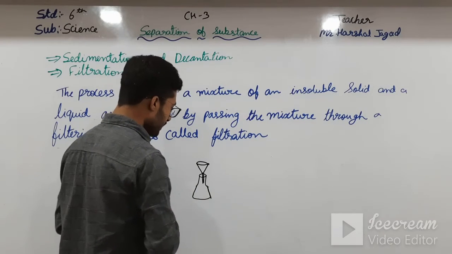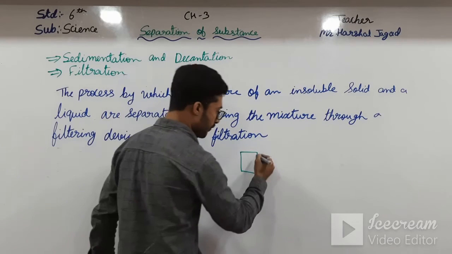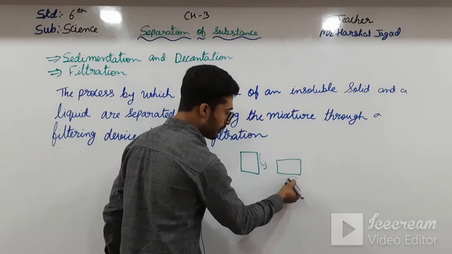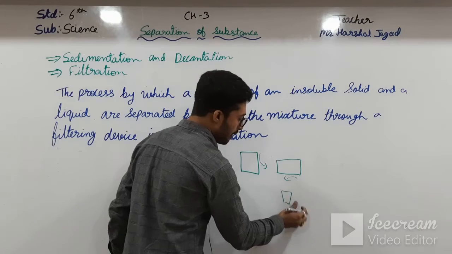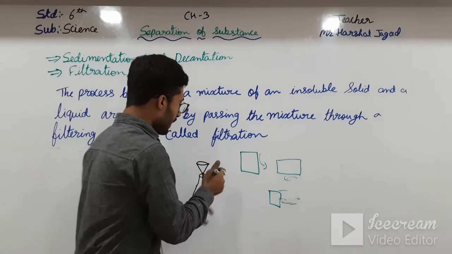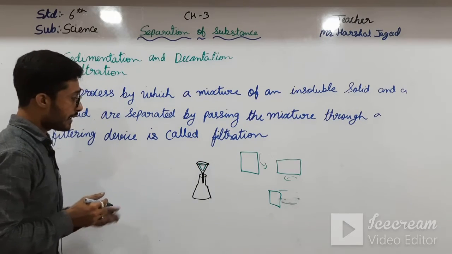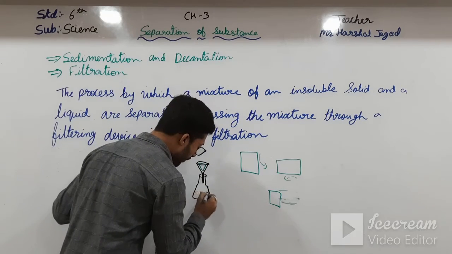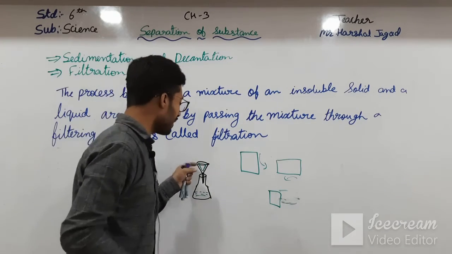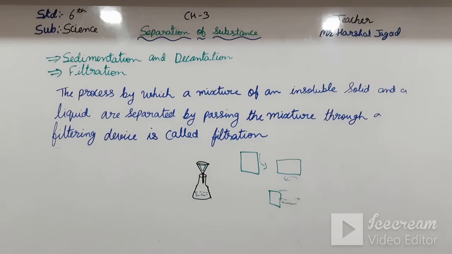The filter paper is a square. First it is folded this side, then it is folded over this side, and then it becomes a small filter paper. That filter paper is held and kept over here, and then the mixture is put in, so the liquid will come down and settle, and the solid particles will remain in the filter paper. Okay students, you can write this or underline this.